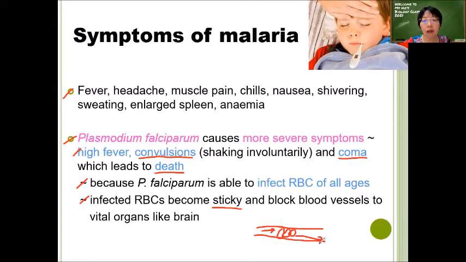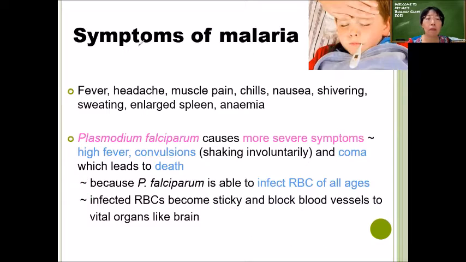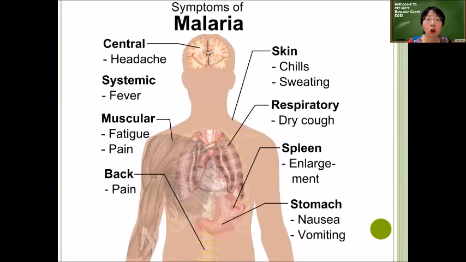So imagine if this vessel is carrying blood to your heart or to your brain, there'll be no oxygen supply. There'll be no glucose supply. So the cell cannot carry out aerobic respiration, no ATP. So the cell eventually will die. So it's very serious. That's why this person can die, because of Plasmodium falciparum infection. It caused the red blood cell to become sticky. Okay, so these are the signs and symptoms of a person who has malaria, which I've mentioned already.